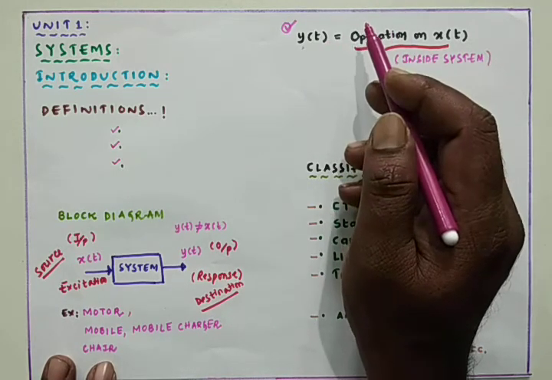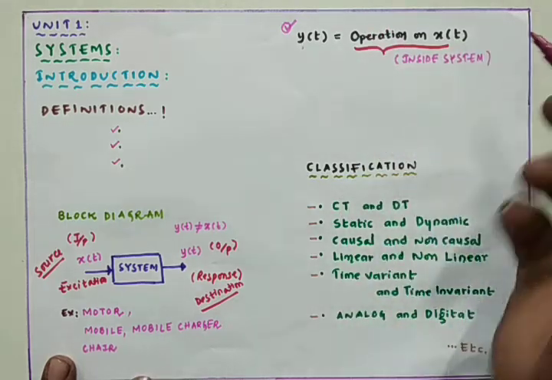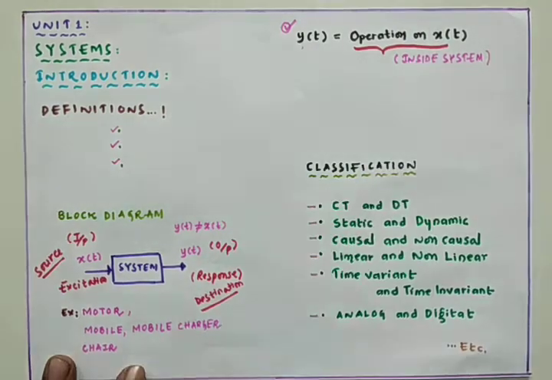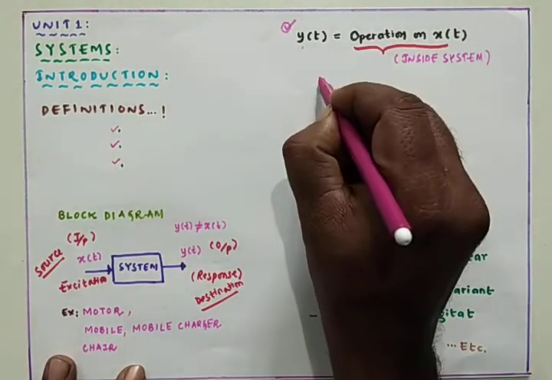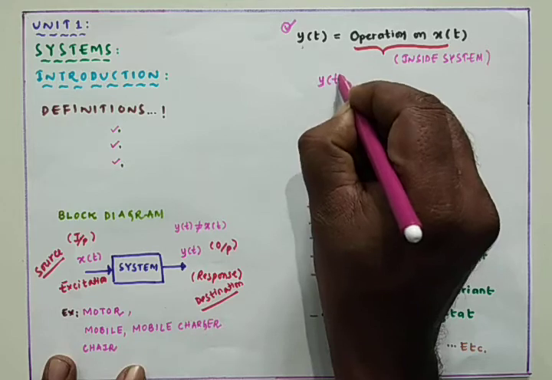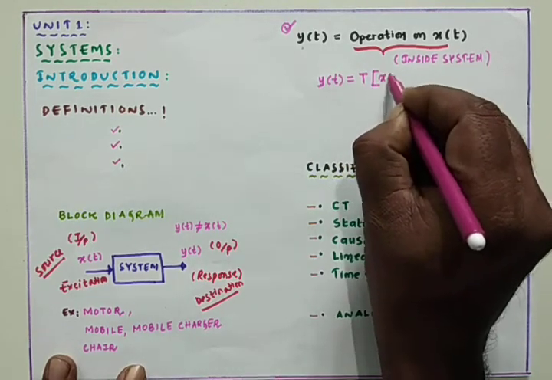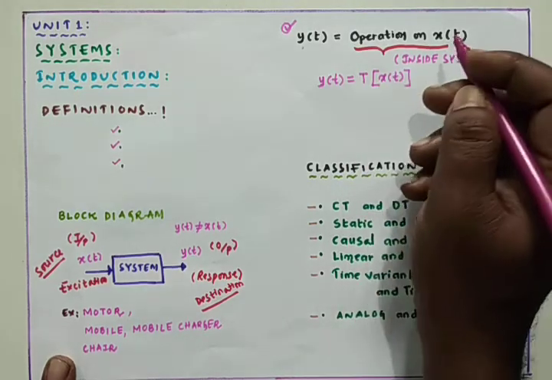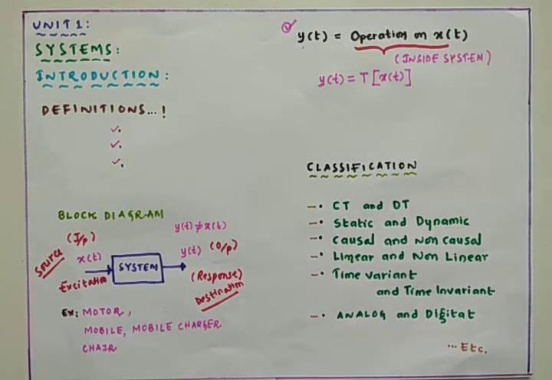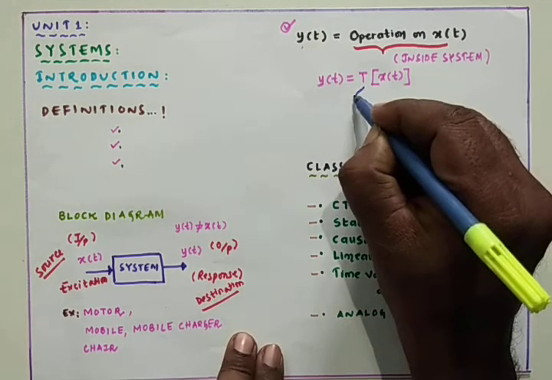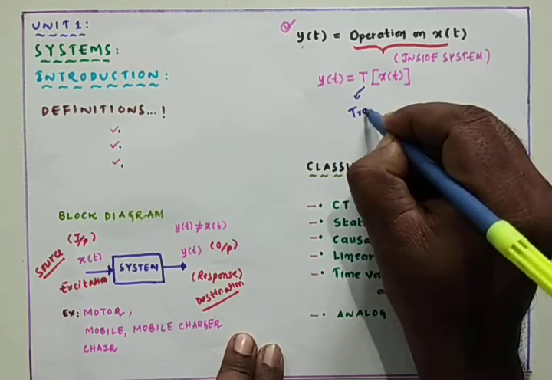In other words, y of t is a transformed version of x of t, where T we can call the transfer function. Transfer function is nothing but the type of operations which are performed on the signal. So T is nothing but the transfer function.